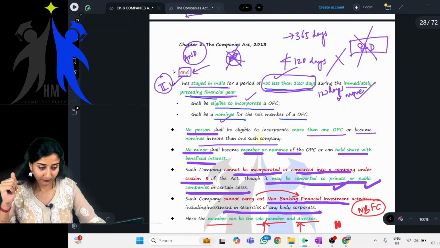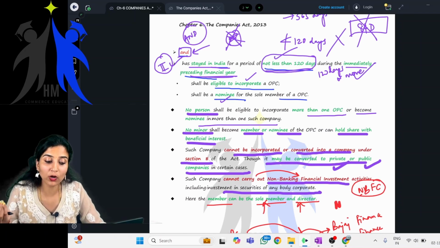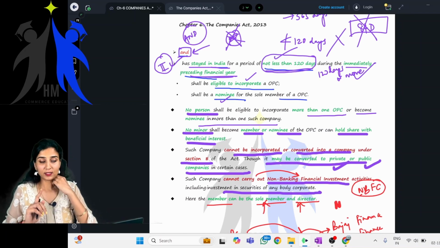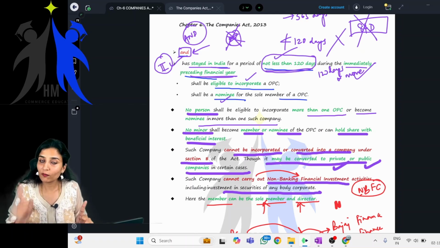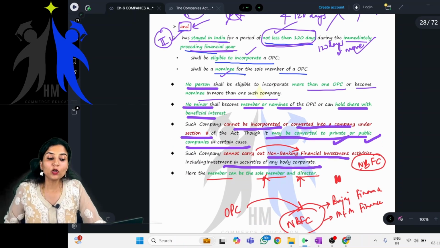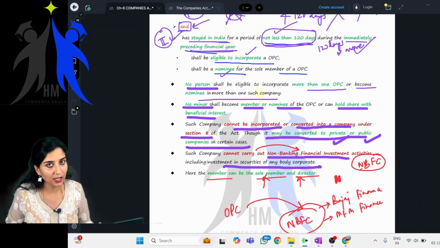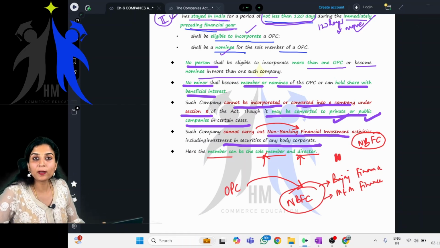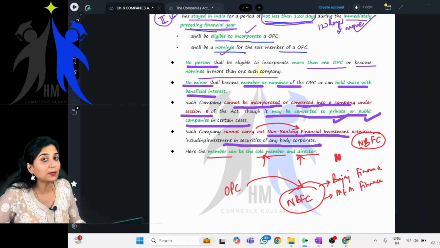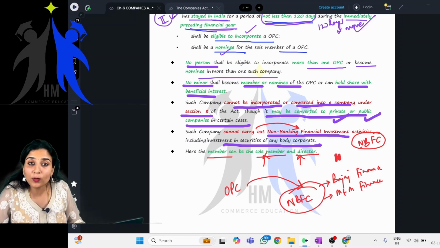Clear? Yes, ma'am. Next, no person shall be eligible to incorporate more than one OPC or become nominee in more than one such company. So, one person, one OPC. Correct? No minor shall become the member or nominee or shall hold shares of beneficial interest. Such OPC, can it be incorporated as Section 8 company? No. Can it be converted into a Section 8 company? No. Can it be converted into a private company? Yes. Can it be converted to a public company? Yes.